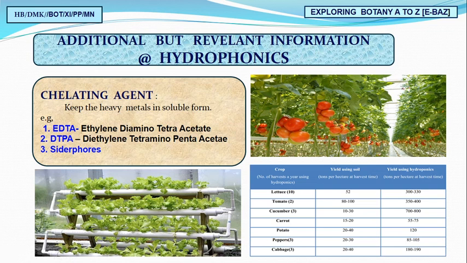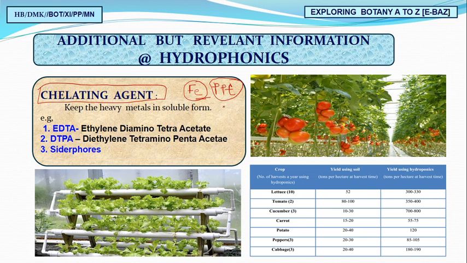Now, a very important question for your exams as well as NEET: the chelating agent. During the culture, what was the very big challenge? The challenge was the heavy elements, for example iron. These heavy elements were usually precipitated. And if they precipitate, how will they be available to the plants as nutrients? You all know that if you are not providing Fe, there will be chlorosis.